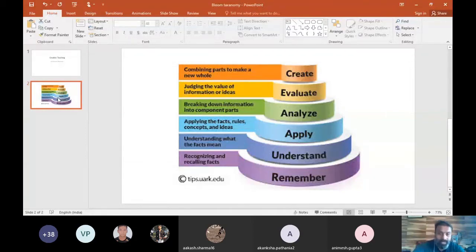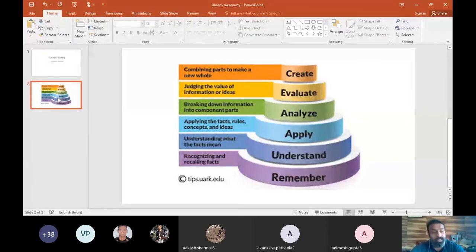So to understand, the basic thing is about knowing, that is remembering, recalling the facts. So in physical education also, it's important that you give varieties, different types of concepts, different types of skills to the child.